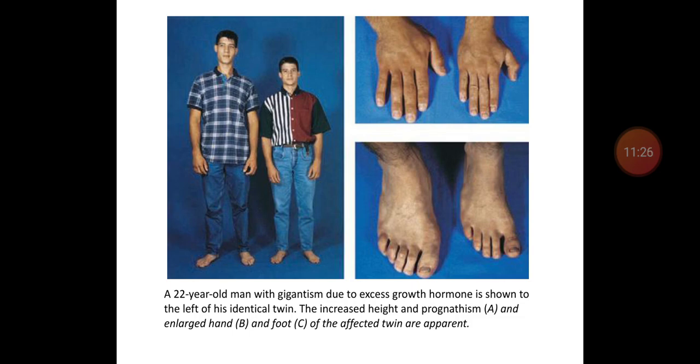This picture shows a 22-year-old man who has an identical twin. One twin has gigantism, while the other twin is normal. The gigantism in the twin is due to excess growth hormone, which leads to tall stature, prognathism, and enlarged hands and feet compared to the normal identical twin.